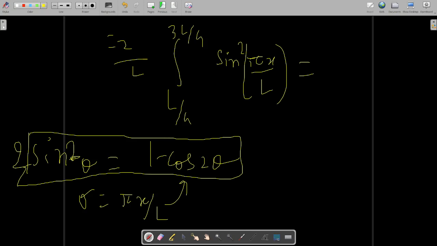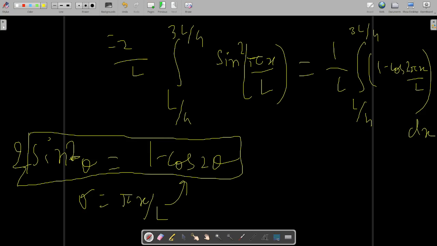So this formula you have learnt in your lower classes. So clearly you will get 1 over L, with limits L by 4 to 3L by 4. Sin square pi x over L will become basically 1 minus cos 2 pi x over L, divided by 2, and then dx will come over here. Then you will solve the integral.